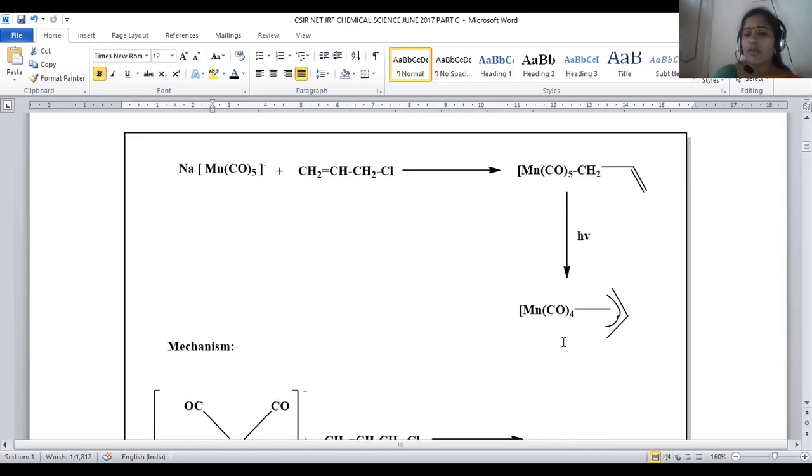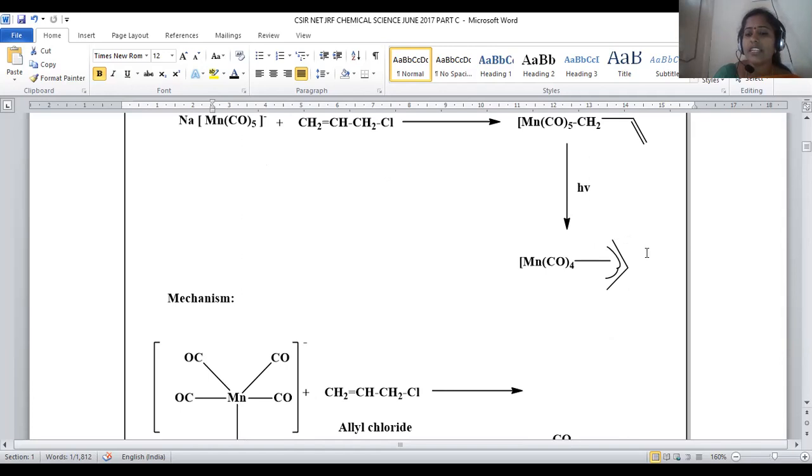Under photolytic conditions, one of the carbonyl groups is eliminated, so that manganese will experience electron deficiency. In order to satisfy that electron deficiency, this carbon gives electrons because of the negative charge generated here, and a double bond is there. These double bonded electrons also participate, so that three-centered electron donation is possible in this manner. Manganese tetracarbonyl and this kind of hybrid structure will be originated, because these two electrons sometimes exist at this position and some other time at this position. This is a kind of resonance hybrid.